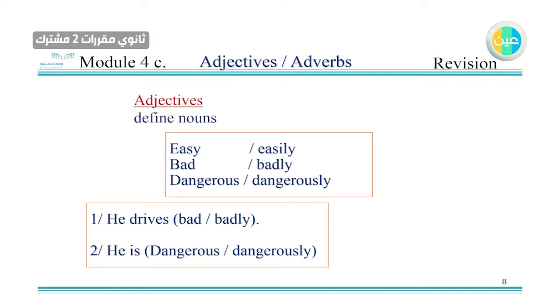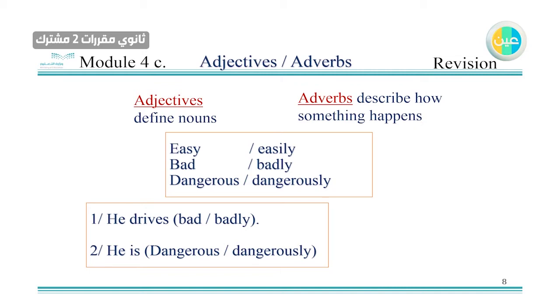Now, usually adjectives define nouns. I'm describing, for example, someone or something, like this cake is delicious, or that person is nice. But when it's an adverb, and let that word help you, it's an adverb, so you're adding meaning to the verb. You're describing how something happens, like he drives, for example, quickly or dangerously, and so on. So this is how you choose them.